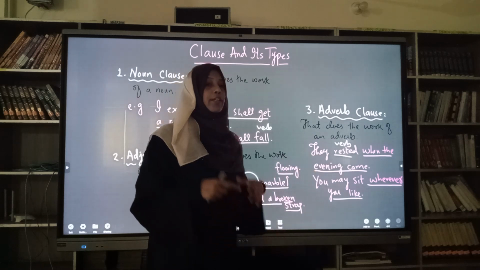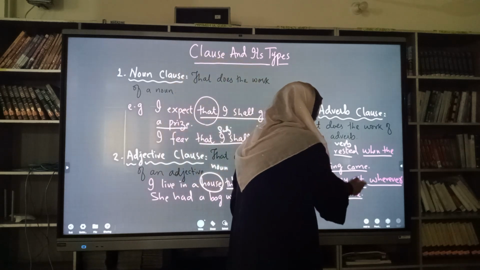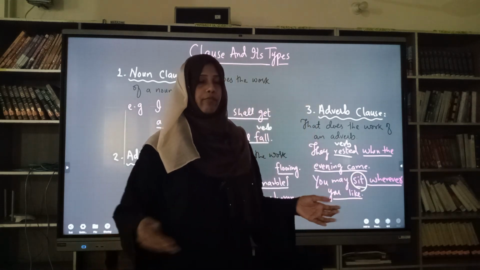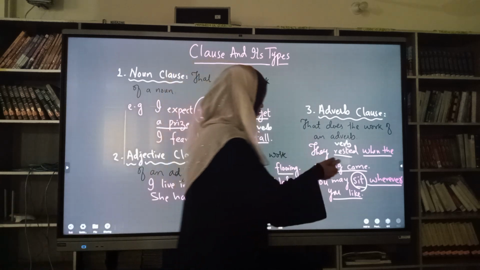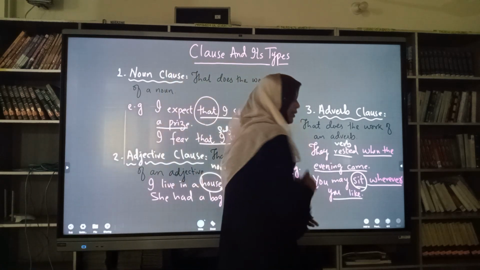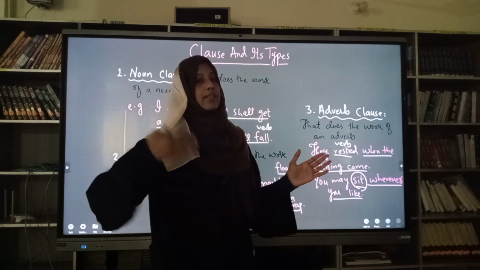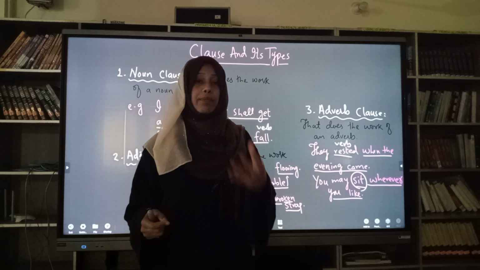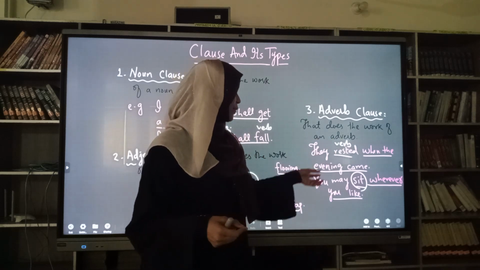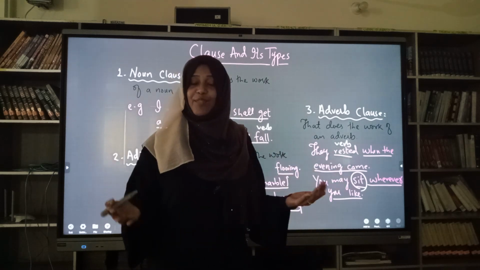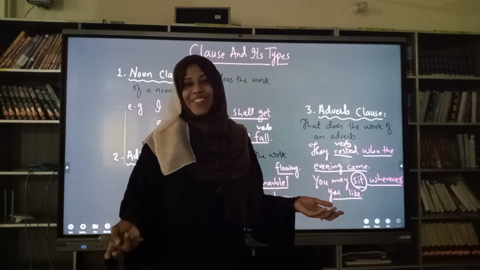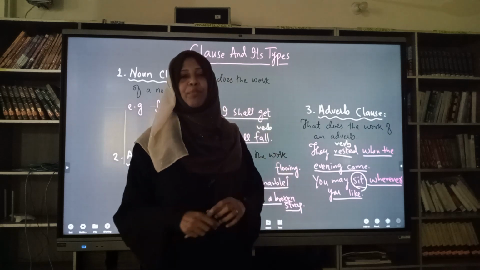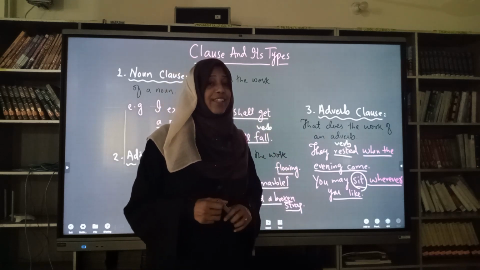But another example is you may sit. Now again, sit is a verb. So it is defining actually the adverb of place, wherever you like. And if you talk about clause, then it is the subject, it is the verb. Like you is the subject, like is the verb. And basically they are defining or elaborating or explaining more the verb, that is sit. You may sit wherever you like, but not in the class, because in the class most of the time we are supposed, that is the students, are supposed to sit where the teacher asks them to sit.